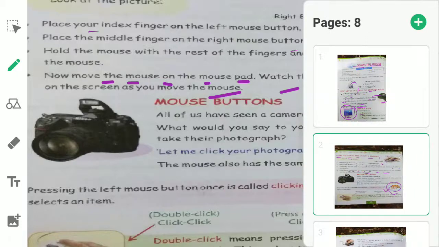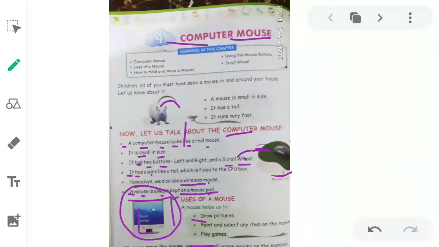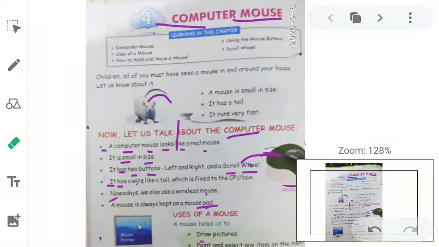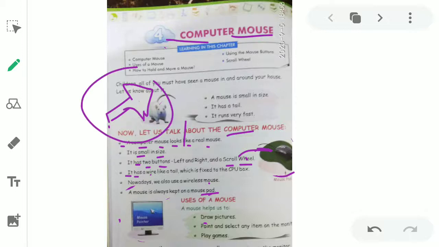Now the question is, which is the pointer? Look at this picture. This is the monitor, and when we open the computer and see the screen, you will find this arrow kind of object on the computer. इस तरह से बेटे एक एरो बना होता है, and that arrow is called pointer. As you can see here in this picture, this is the pointer. We call it a pointer.